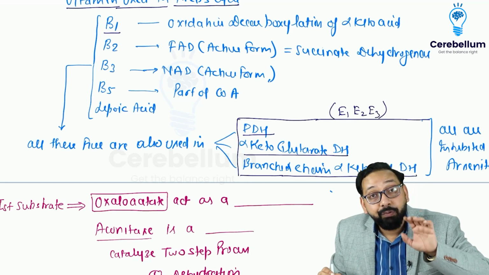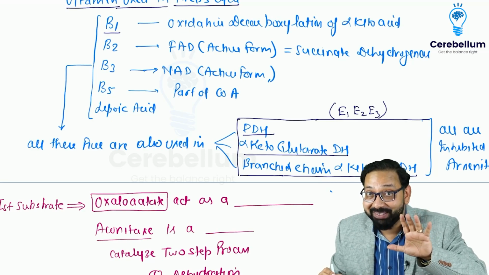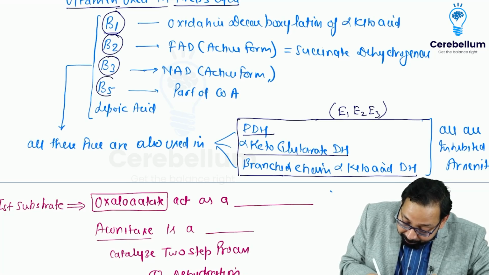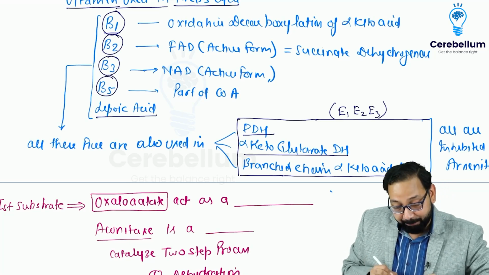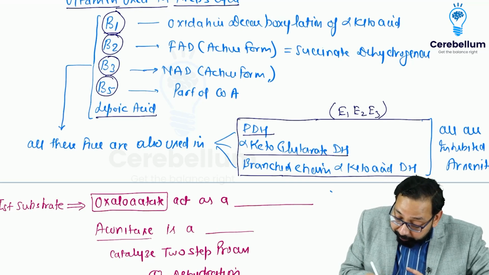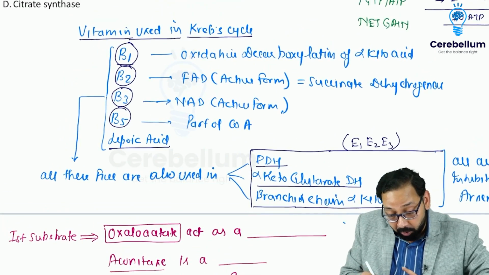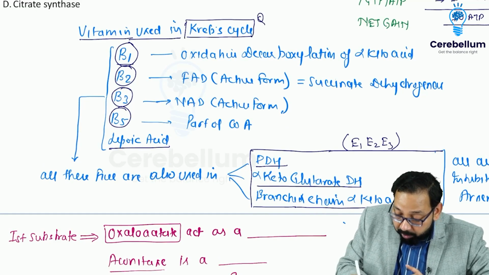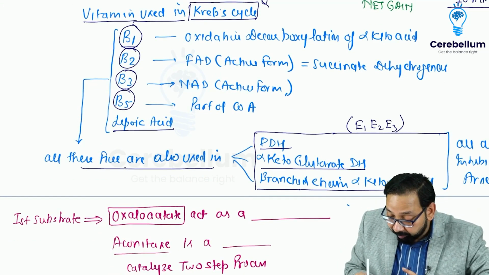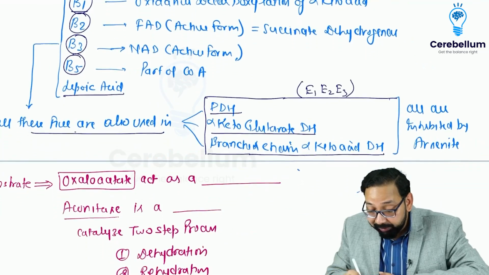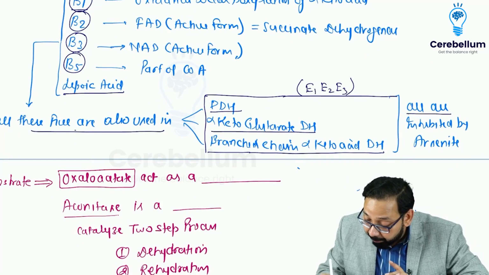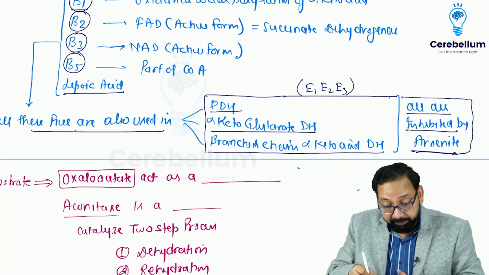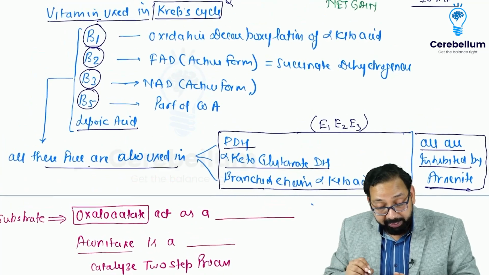And they have 5 coenzymes: B1, B2, B3, B5, and lipoic acid. So these 5 vitamins are cofactors for the Krebs cycle question, also cofactors for these 3 enzymes, and all these 3 are inhibited by arsenite. All these 3, or in fact 4, including Krebs cycle, are inhibited by arsenite.